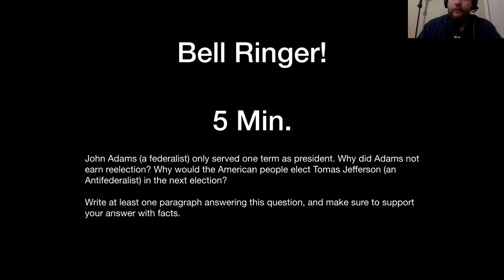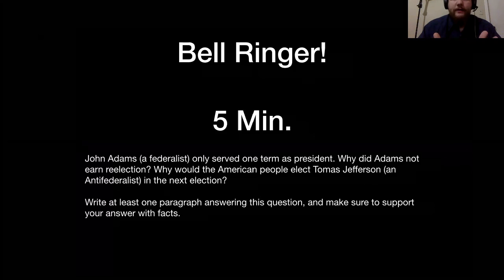Okay, so your bell ringer today, based on your reading from last week and from the reading you were supposed to do for today, your question is: John Adams, a Federalist, only served one term as president. Why did John Adams not receive re-election? And why did the American people elect Thomas Jefferson, who was an anti-federalist, in the next election?